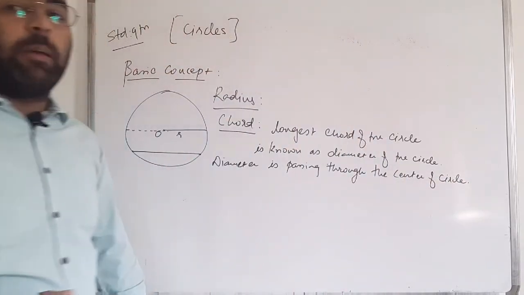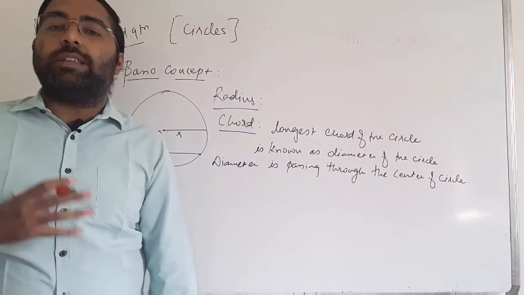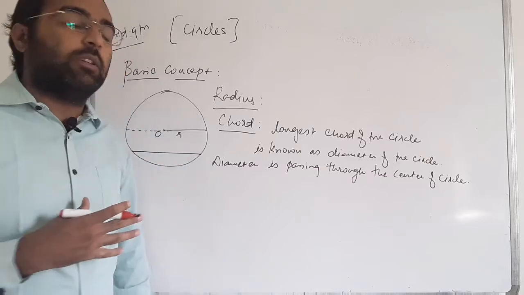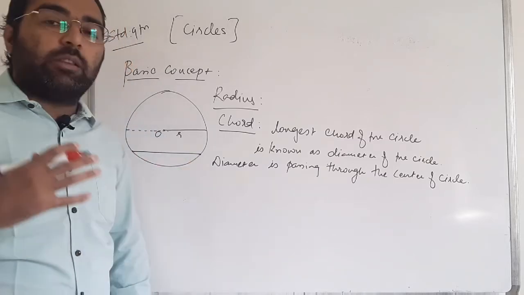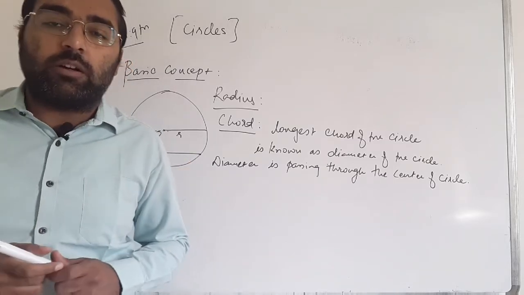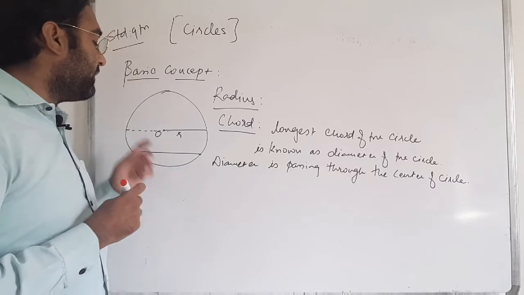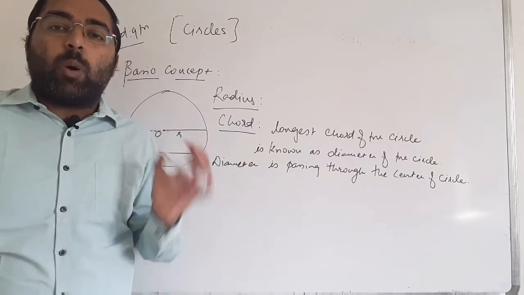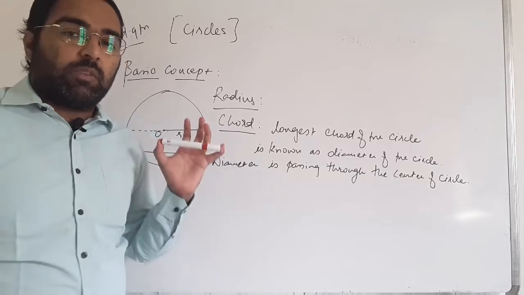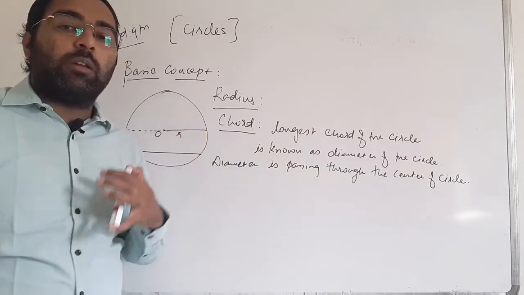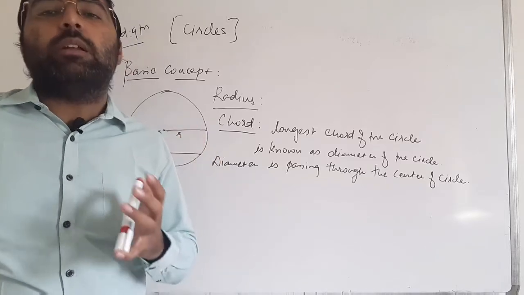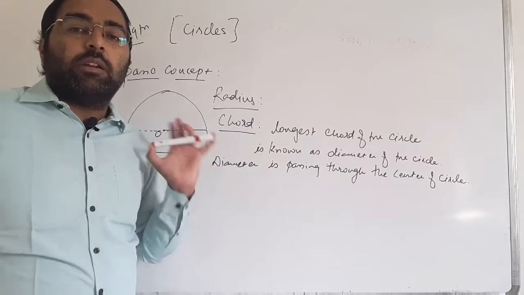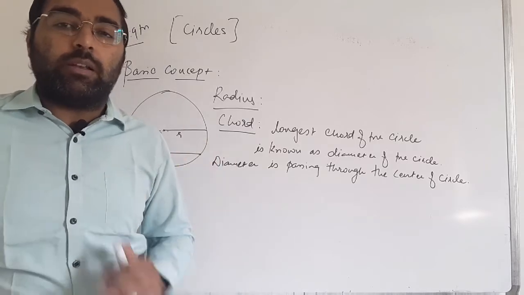The diameter of the circle passes through the center of the circle, and that's why we call that type of chord a diameter. All diameters, the longest chord, are always equal in length. All diameters are equal in length.